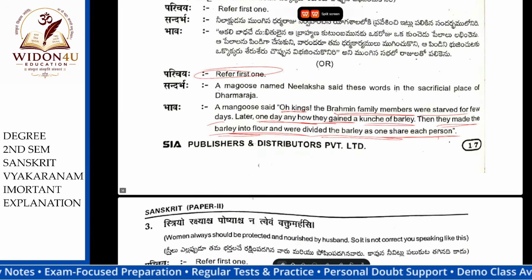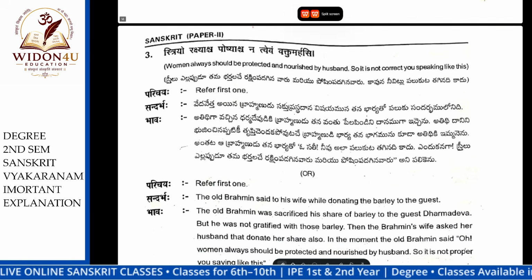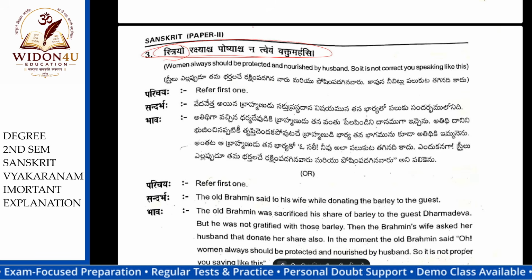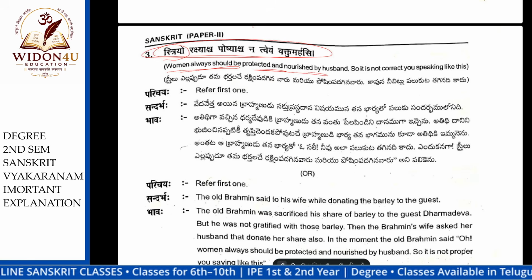Next one is Striyo rakshasya proshasya natpoham vaktumarahasi. Striyo rakshasya proshasya, this is the one. See, when he asked his wife to donate her pot of barley also, she rejected. After that he said, the Brahman said to the woman, his wife, that a woman should always be protected and nourished by her husband.